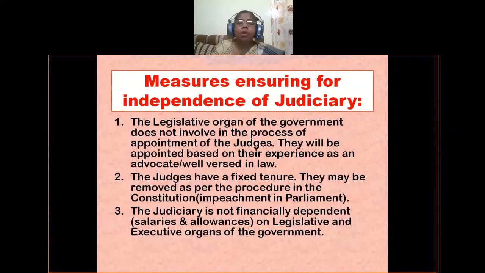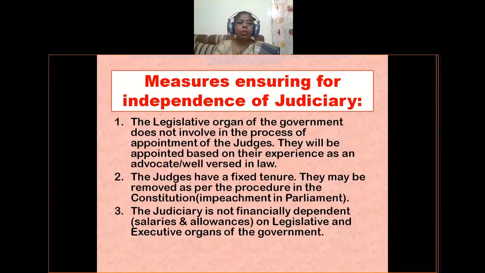In your previous class, you have learnt about the qualifications of the Supreme Court judge. If a person worked for 5 years as a judge in High Court, then he is eligible to be appointed as Supreme Court judge. And if a person works as an advocate in High Court for continuously 10 years, then also he is eligible to be appointed as Supreme Court judge. And if he is well versed in law, in the opinion of the President, he can be appointed by the President of India as Supreme Court judge. These are the qualifications. Only according to the qualifications will they be appointed, not by recommendation or some other reason.